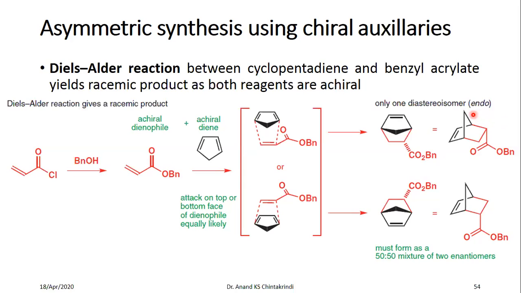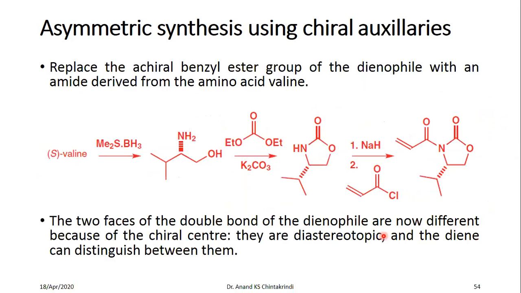You are getting only one diastereomer, but two different enantiomers of that diastereomer. So if you are interested in only one of the enantiomers, how do you proceed? This is done using something called Evans oxazolidinone.